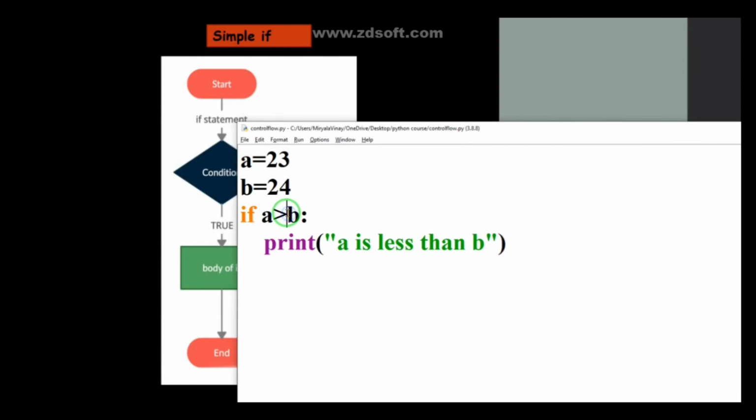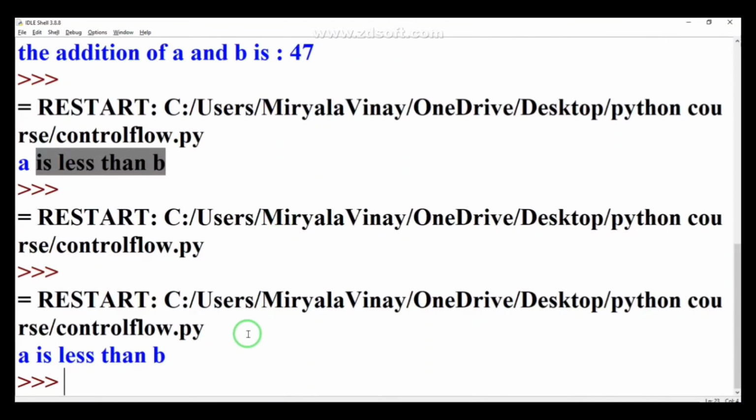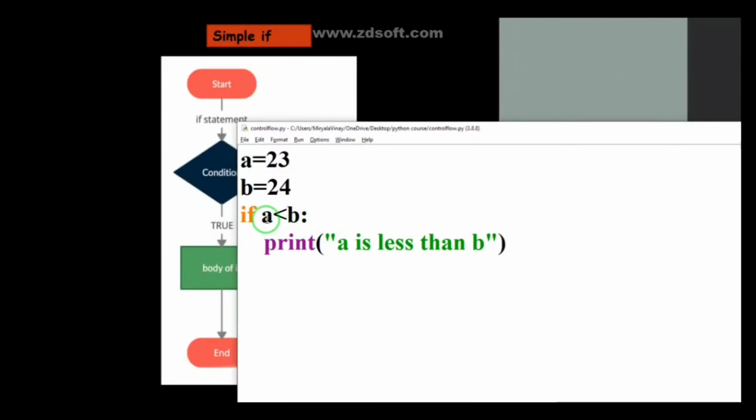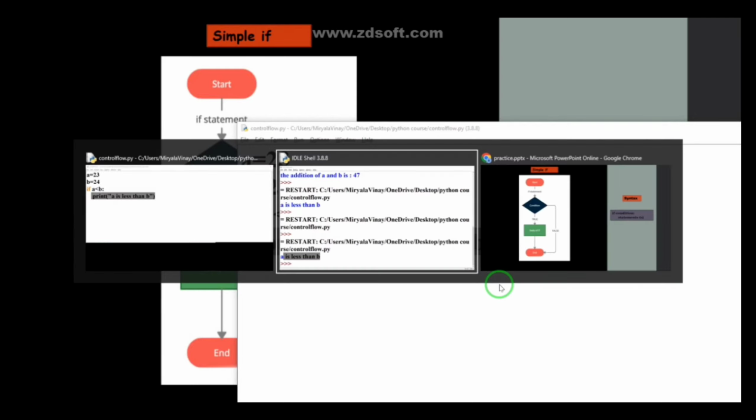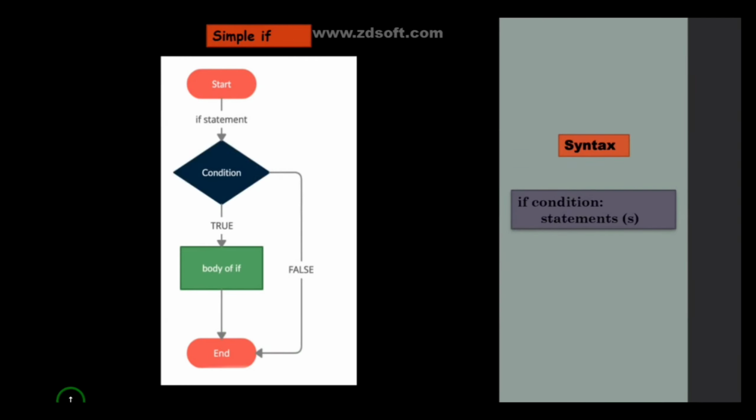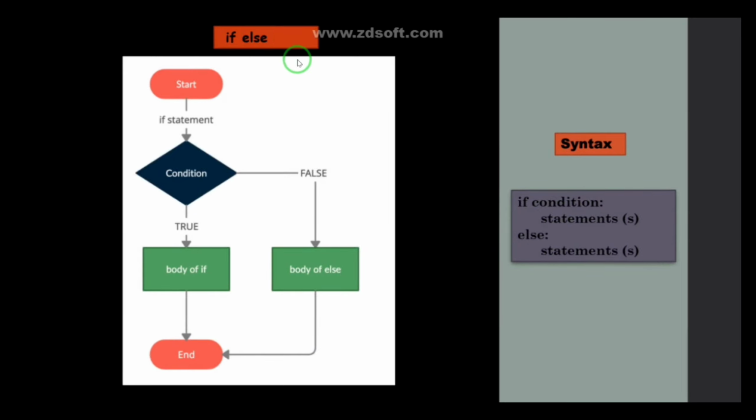Okay, so when I change it to a less than b, you can see now the statement is true, because a is of course less than b. That is why it will print a is less than b, meaning the condition is true, so it prints this statement. Okay, that is the use of simple if. You can see the syntax here also. And coming to the next part, that is if else.